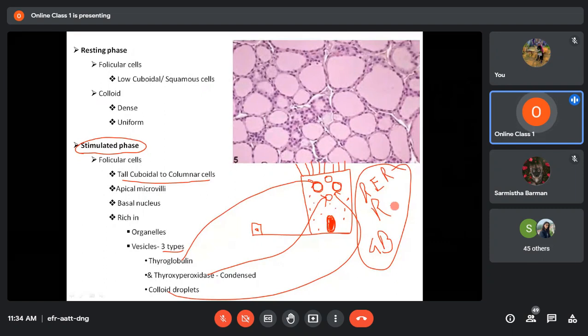In addition to these organelles, they will also have numerous vesicles. Vesicles means sac-like structures. Those vesicles may contain various content, and depending upon the type of content they have inside them, these vesicles are of 3 types. There may be vesicles containing thyroglobulin, vesicles containing thyroid peroxidase, and vesicles containing colloid.